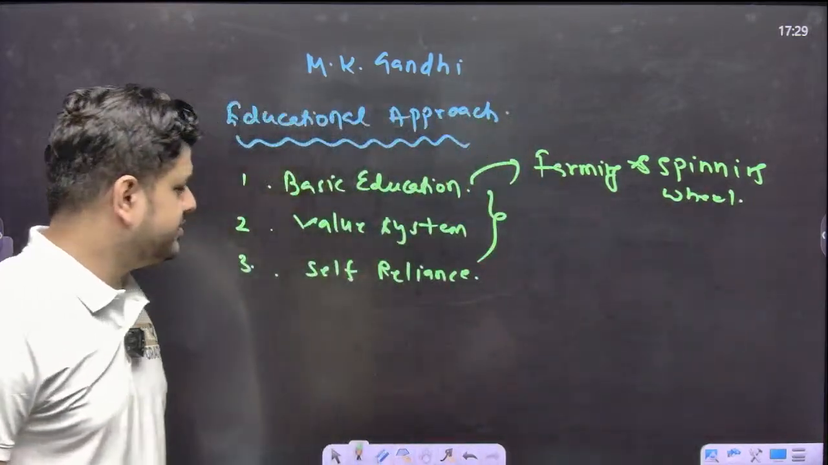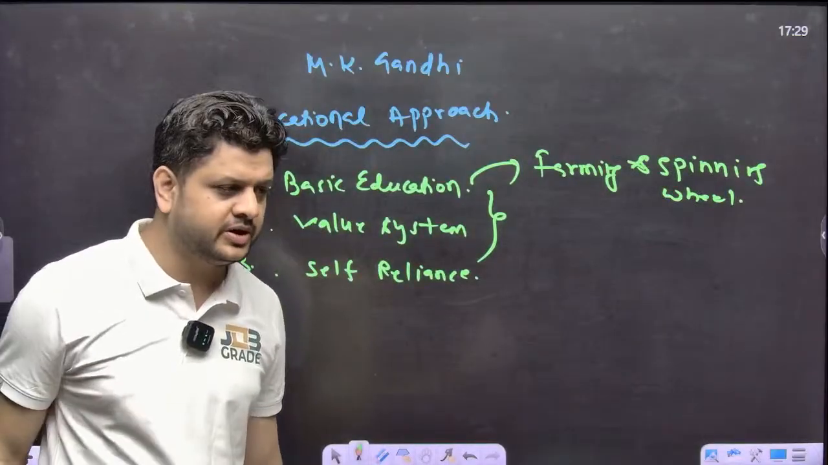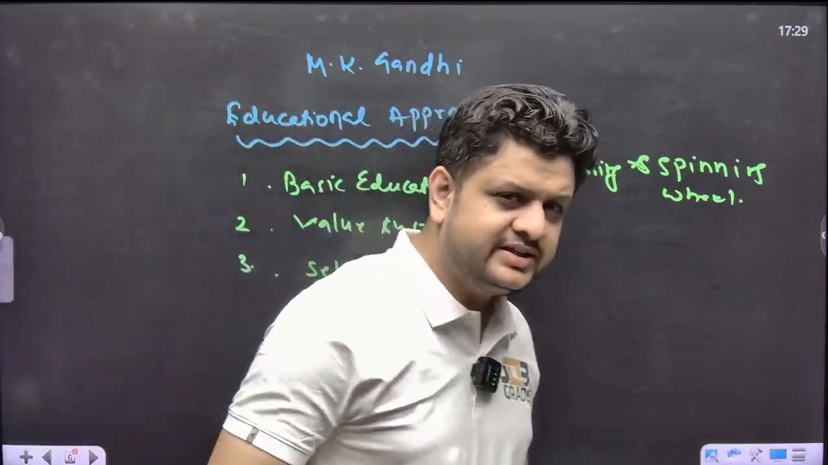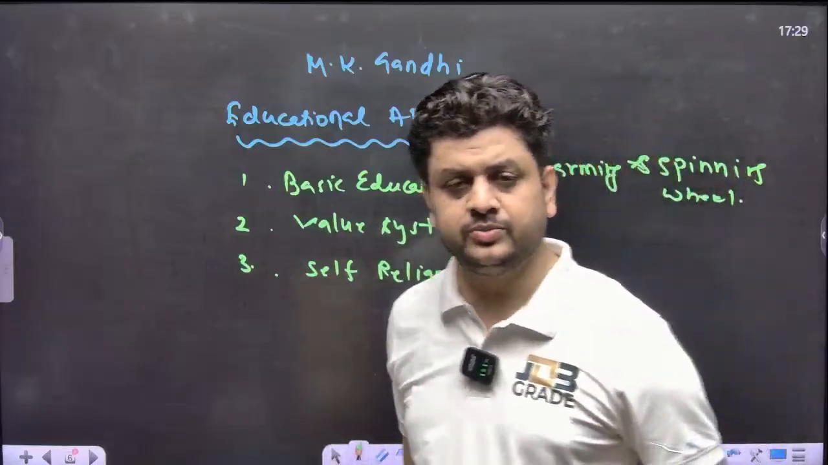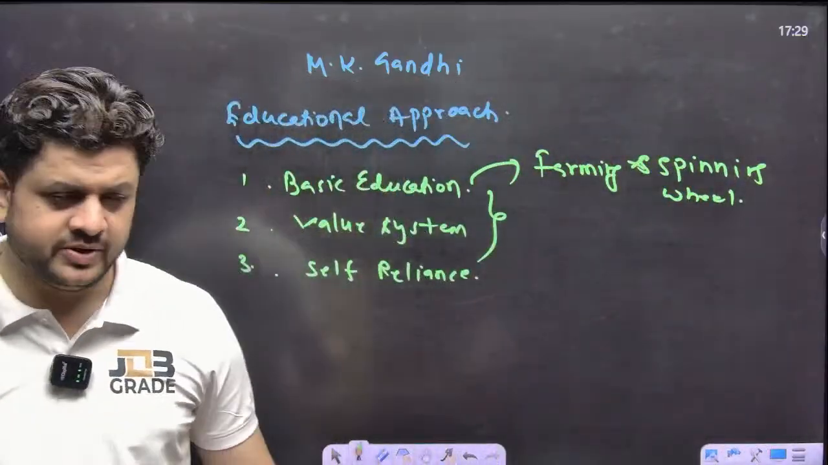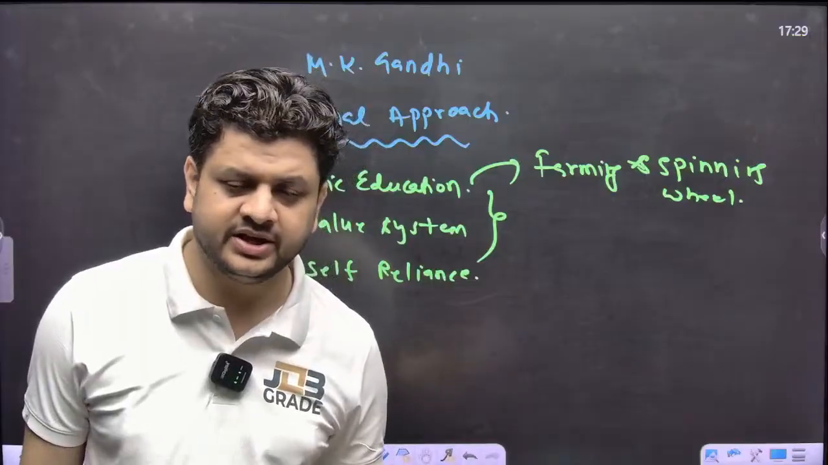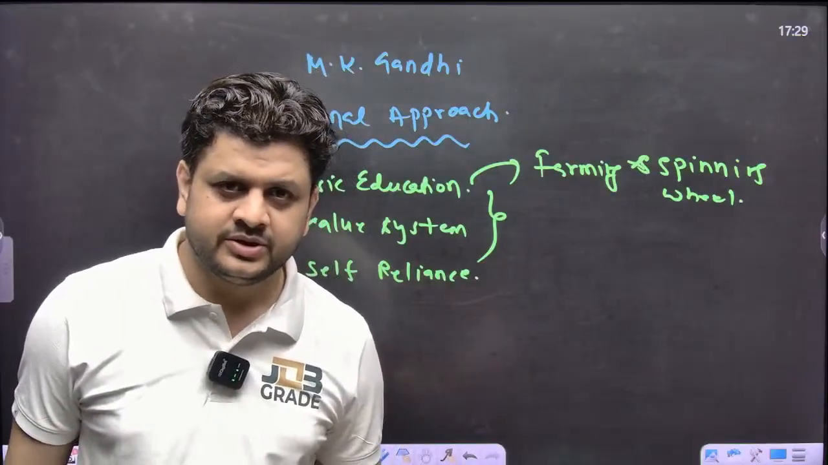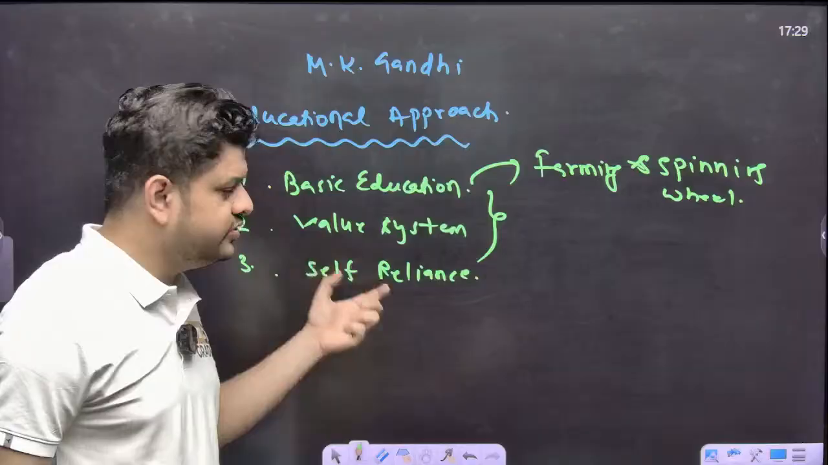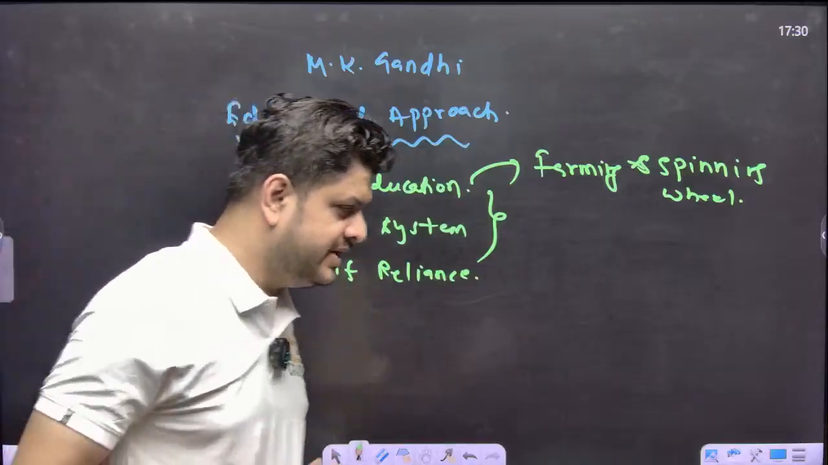Now he wanted to develop a value system. What kind of value system was Gandhi looking for? Gandhi's concept of education was moral, because he was a spiritual man. He was a religious follower, right? So Gandhi wanted to develop a value system that will make you a very good man.